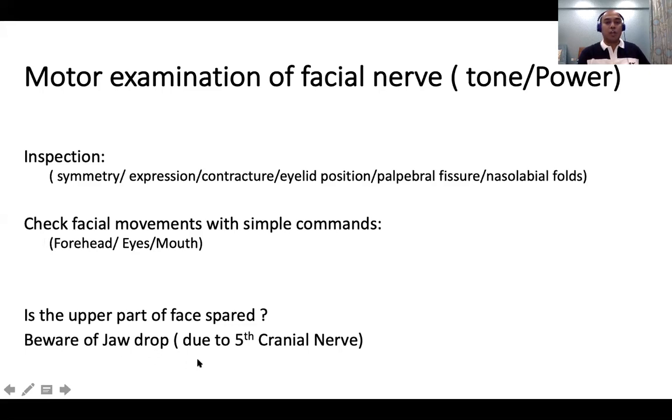Sometimes you can have a jaw drop because of fifth cranial nerve weakness. Almost every part of the face is supplied by the facial nerve except the pterygoid muscles, which are supplied by the fifth nerve, and the levator palpebrae superioris, related to your eyelid, which is supplied by the third cranial nerve. So if there is an open mouth and jaw drop, of course it can be a generalized myopathy, but sometimes it can be the fifth cranial nerve also. So this point you have to be careful about in the motor examination.